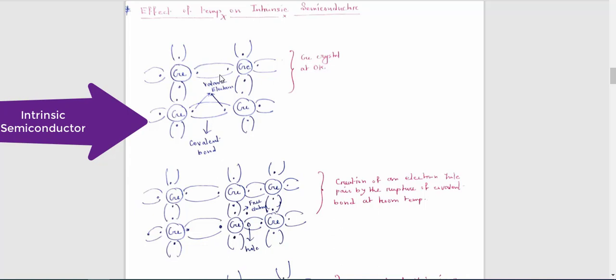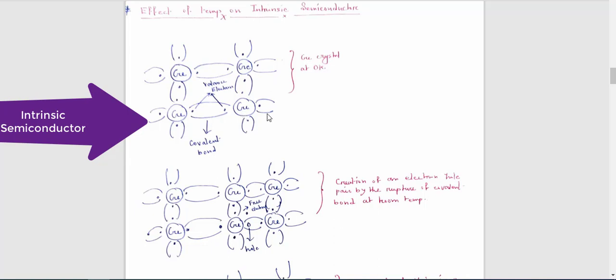When the covalent bond breaks, your valence electron becomes free, and when it is free, it lies in the conduction band. The energy required to break this covalent bond is known as forbidden gap energy. And for germanium, what is its value? Already I have told you, remember. Okay.